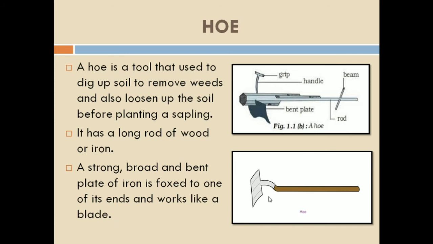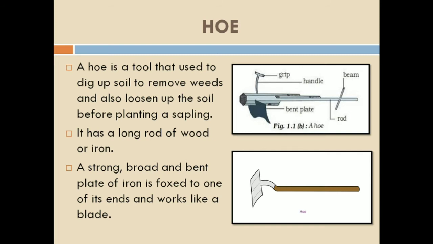Now once again observe the picture. You can easily see it is an iron plate. Both of these are iron plates. They are strong and broad, and they are slightly bent. Due to this structure it is easy to loosen up the soil. So this is the second tool used for the preparation of soil.